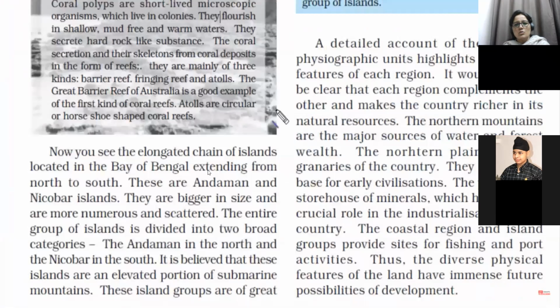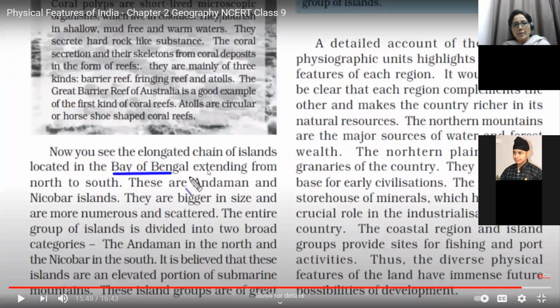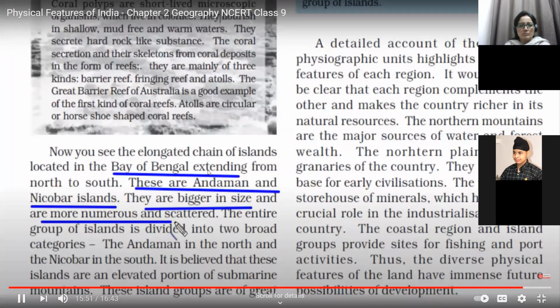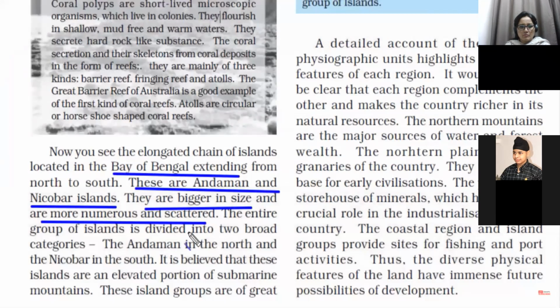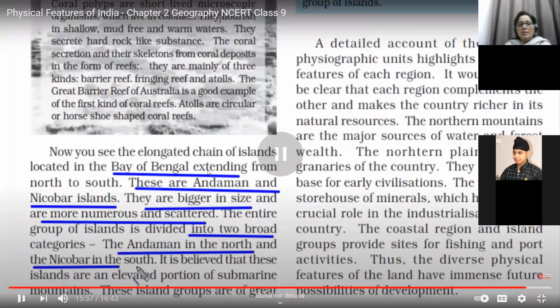Coming to Lakshadweep Island, we have the capital Kavaratti, and there is Pitti Island, which is basically famous as a bird sanctuary. The Andaman and Nicobar islands are bigger in size and are more numerous and scattered. The entire group of islands is divided into two broad categories. Andaman and Nicobar we have done. These are actually submarine mountains, submerged mountains, an extension of the Himalayas, and the capital is Port Blair.